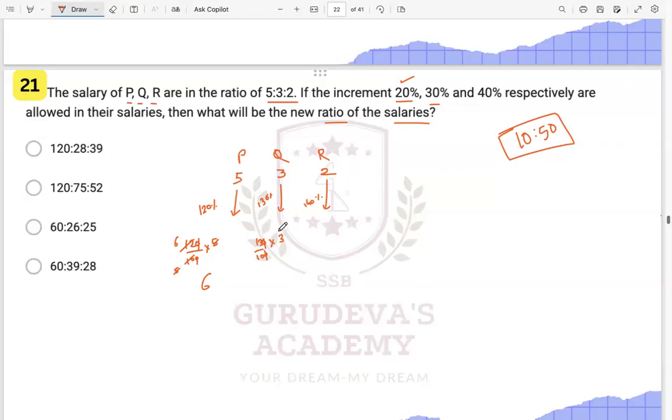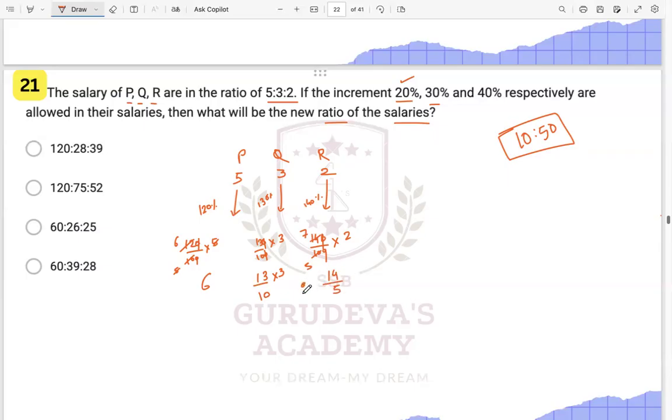This will be 13 into 3 by 10. And this will be 140% on this 2. So this will go by 5, and this will be 7 over here. So this will be around 14 by 5.